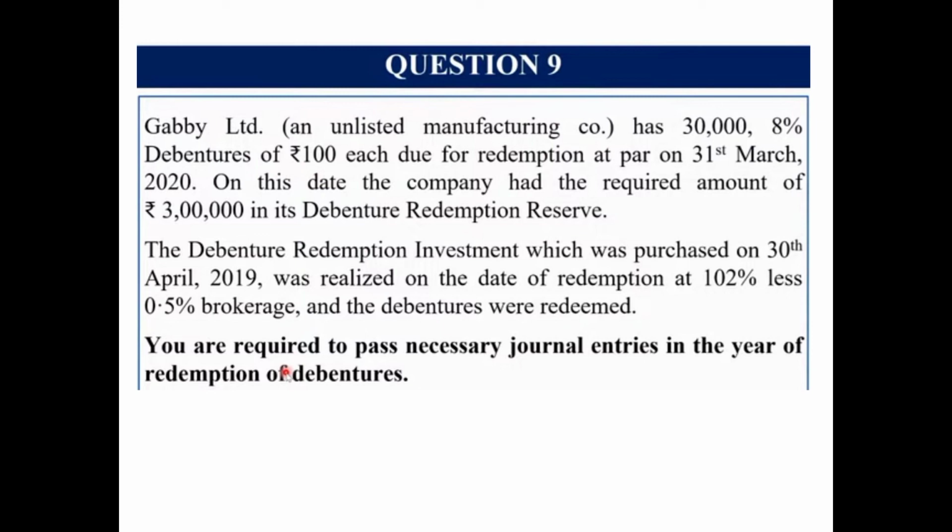The DRI, that is debenture redemption investment, was purchased on 30th April 2019. Again, it was already purchased, that means it would have already been recorded, so we need not pass the entry for purchase of investment. It was realized on the date of redemption at 102% less 0.5% brokerage, and the debentures were redeemed. Now here the company has received a profit on sale of investment of 2%, less it has also paid 0.5% brokerage, and the debentures were redeemed. You are required to pass the necessary journal entries in the year of redemption of debentures.